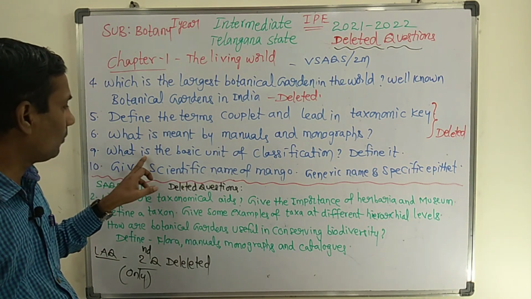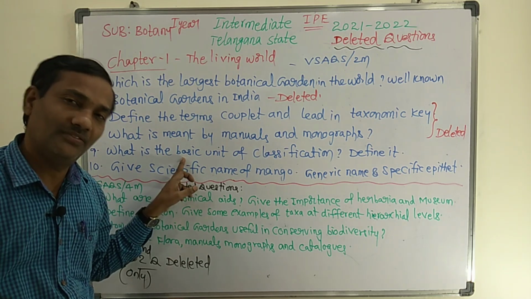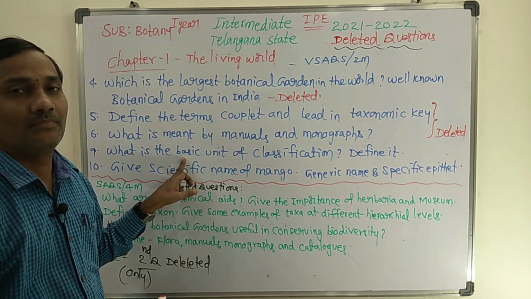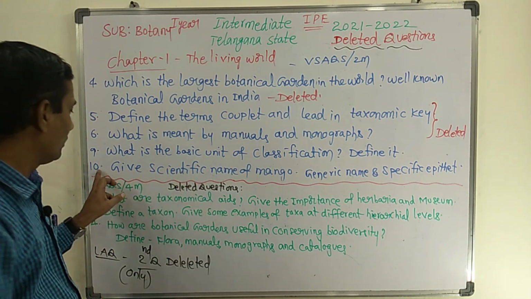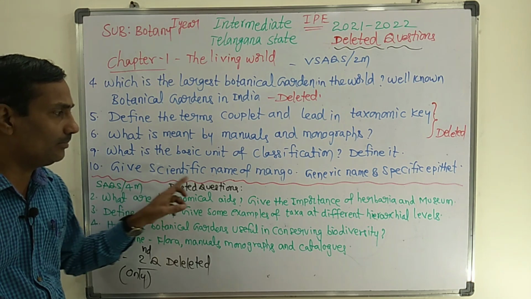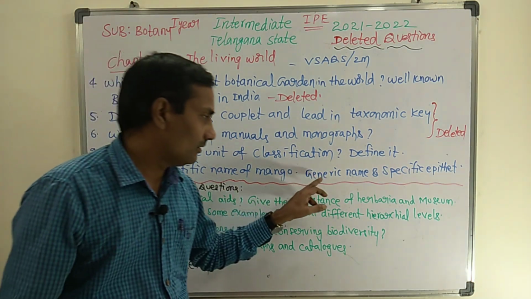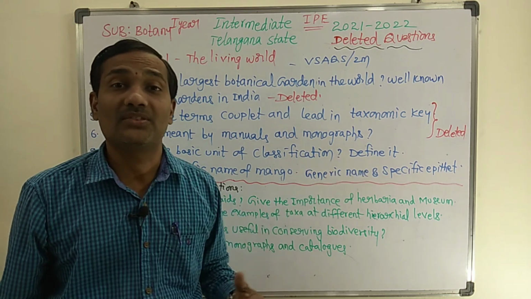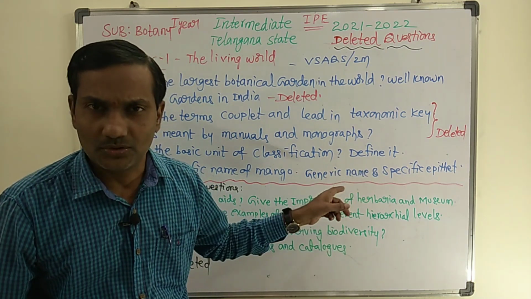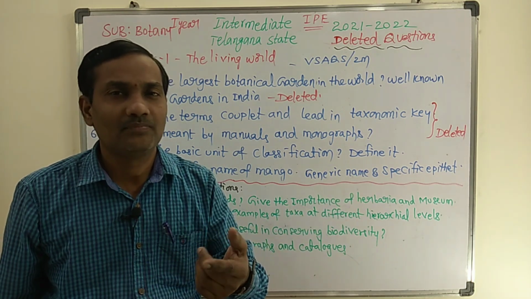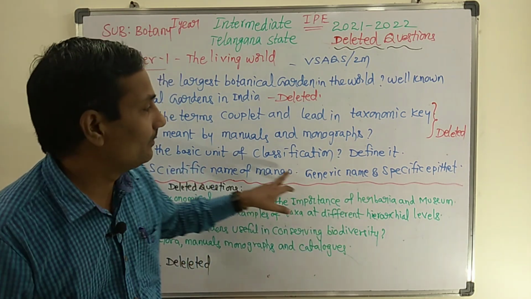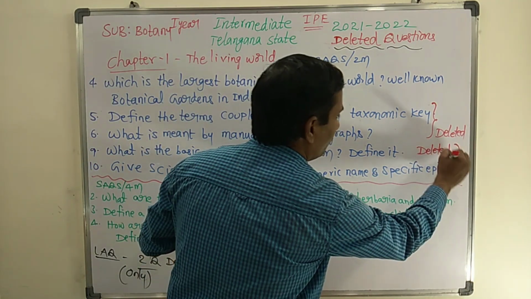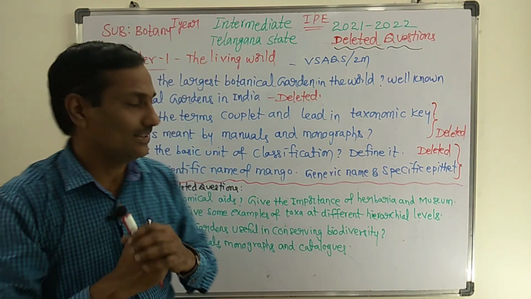The ninth question: What is the basic unit of classification? Define it. The basic unit of classification is the species, no? That is deleted. The 10th question: Give the scientific name of mango and find out the generic name and specific epithet. Generic name is the genus, specific epithet is the species. The mango scientific name is Mangifera indica. That question is completely deleted. All these questions are deleted, so no need to prepare for the IP exam.